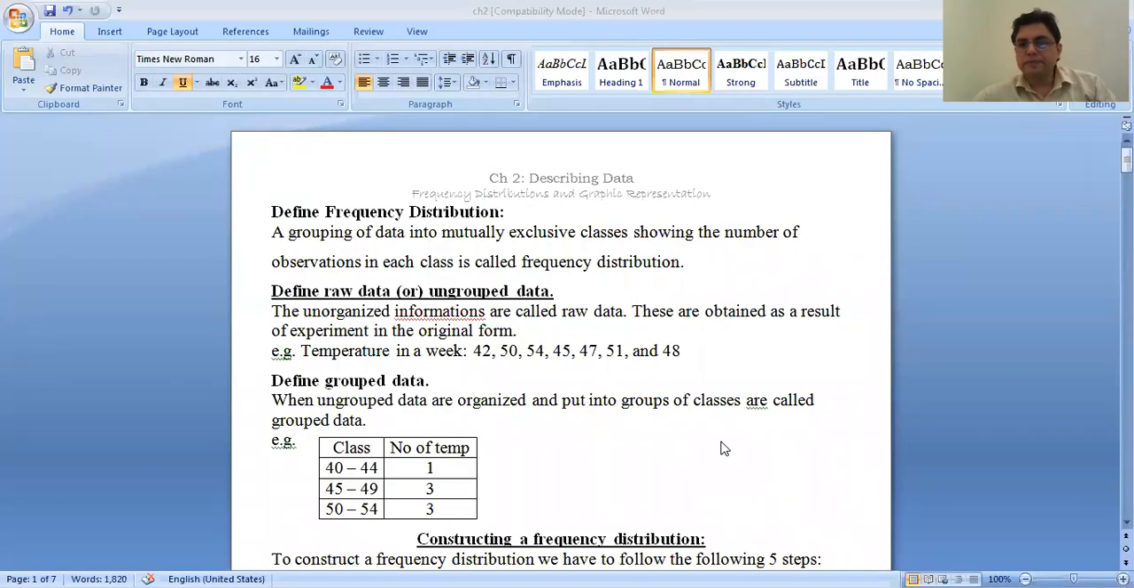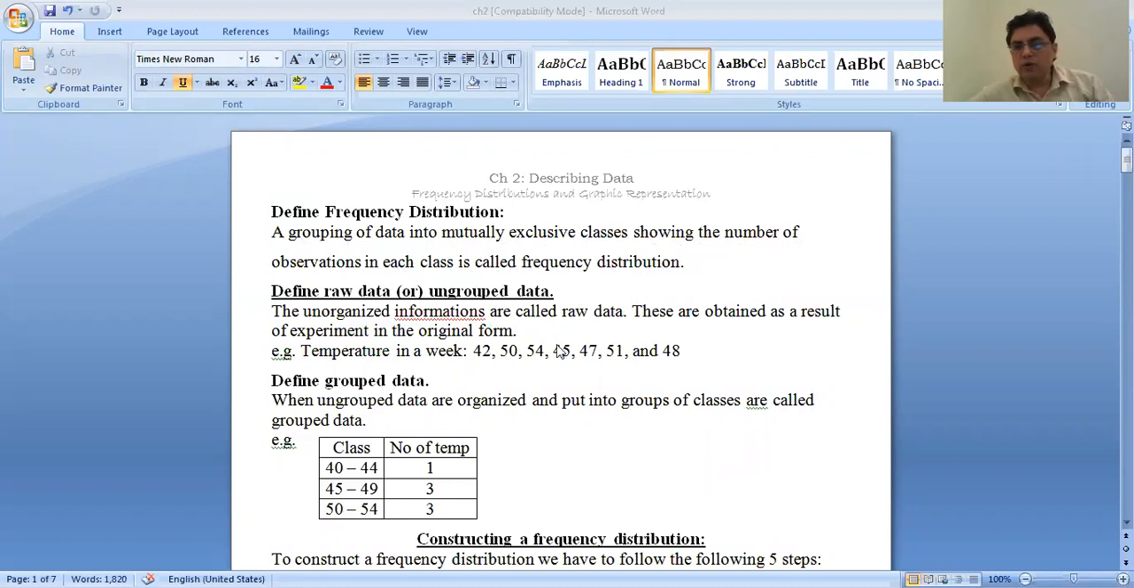This is the chapter. Let's have the definition. What is the frequency distribution? The frequency distribution is a grouping of data into mutually exclusive classes, showing the number of observations in each class, and it is called frequency distribution.